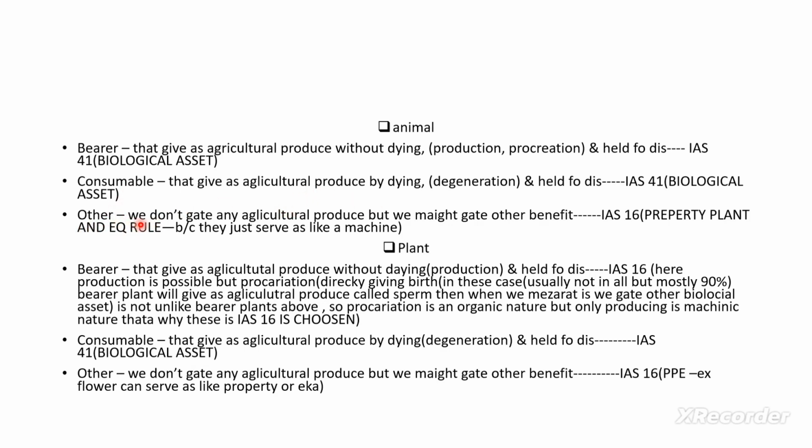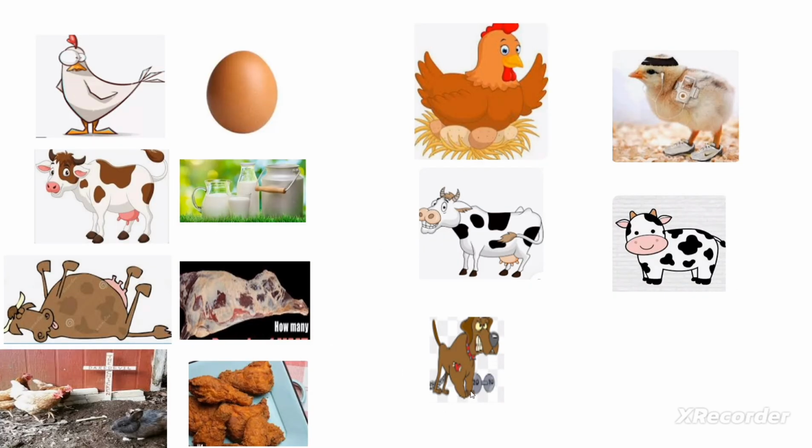Here we do not get any agricultural produce from them, but we might get other benefits. For example, think of this dog. This dog will not give us any agricultural produce and it's also not a consumable animal. The reason why we keep this dog is just to protect and notify us. Just think of this dog as an alarm machine, something that can notify us when something happens.